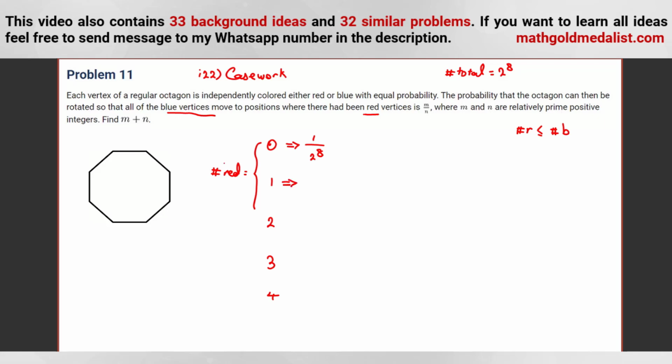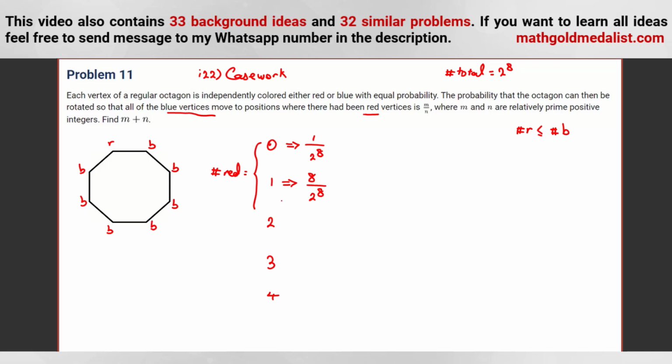If you have 1 red, always it's possible because you have 7 blues. Okay, so let me see. If you have 1 red, you have how many blues? 7 blues, and you can rotate. If you rotate, for example, 1 unit clockwise, then this blue goes here, and the problem will be satisfied. So if you have 1 red, always it will be okay. So how many good cases are there here? 8. All of them are good, because for red we have 8 cases. This one is red, or this one is red. We have 8 vertices, so 8 good cases over 2 to the 8.